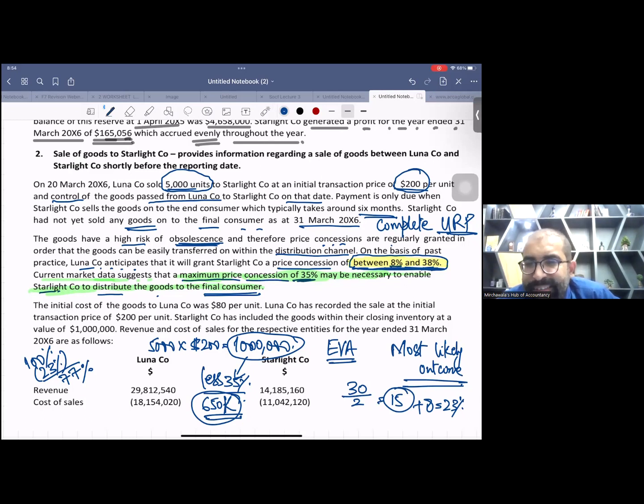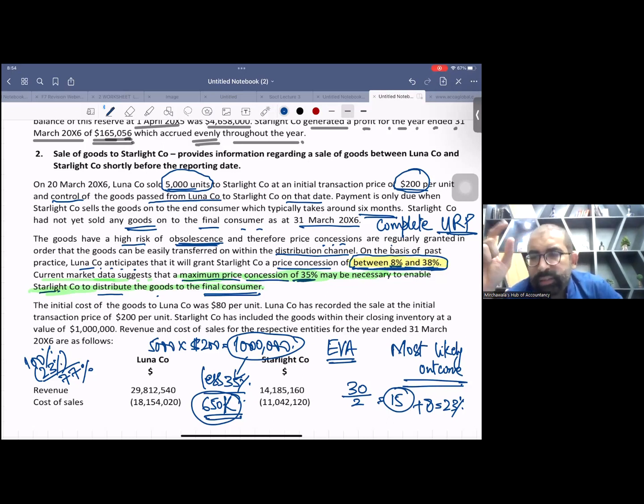And now I tell you one thing. In this strategic level paper, they have asked you one thing regarding F3 level, F3 or F7, FA or FR level. Can anybody tell me what is the consolidation income statement treatment for P2S sale? Yes, very good.